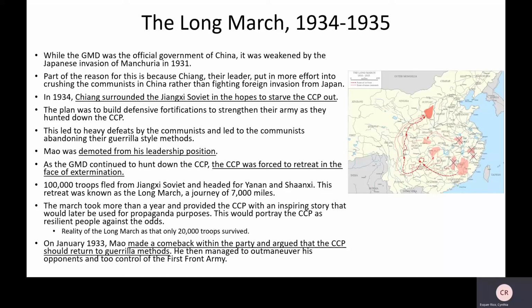In January 1933, Mao made a comeback within the party and argued that the CCP should return to guerrilla warfare methods, and he then managed to outmaneuver his opponents and took control of the First Front Army. There's another freaking typo. Okay, so that's it for that.